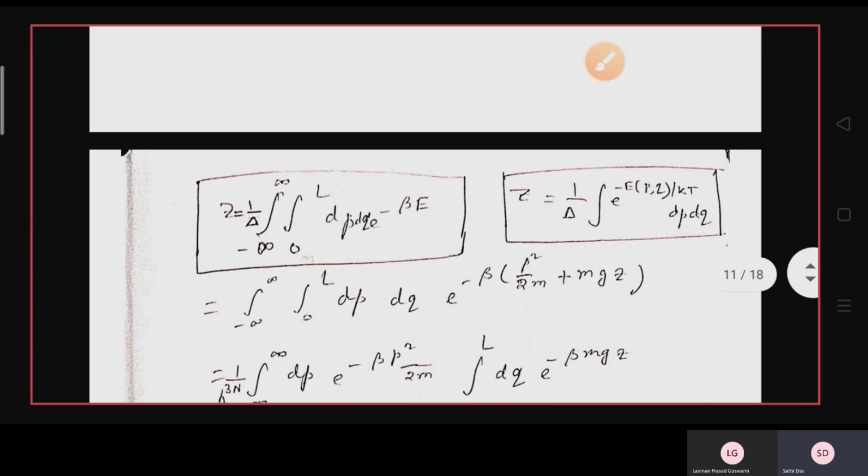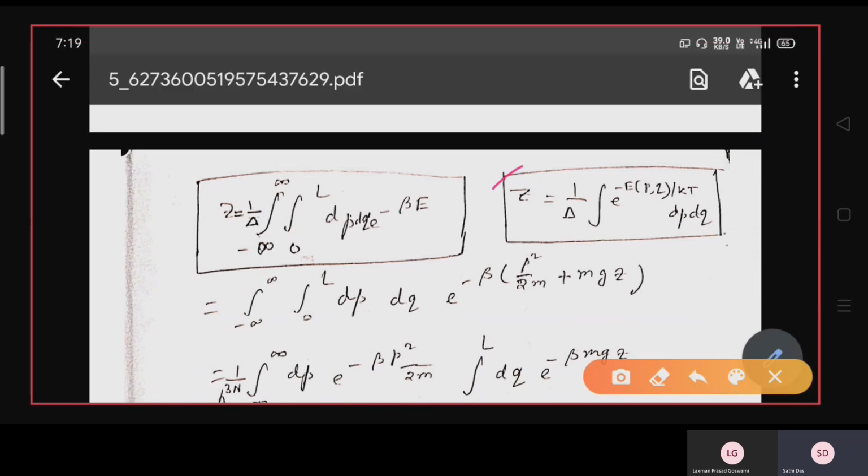So for the classical continuous system, the partition function can be written as Z equals 1 by delta times the integration of e to the power minus E by kT dp dq. So we are taking this in the phase space. E is the total energy, that is the kinetic energy plus potential energy. So in place of E, you have to write the kinetic energy as p square by 2m and potential energy as mgz.